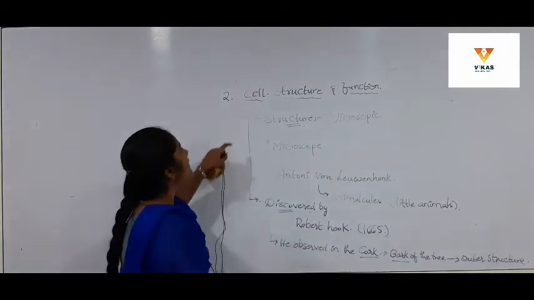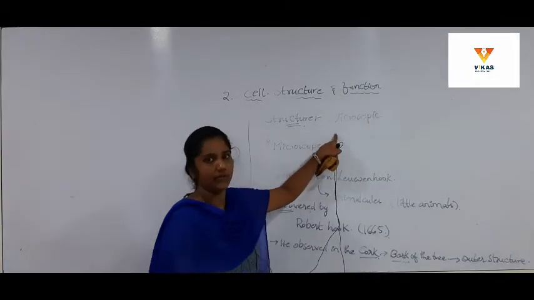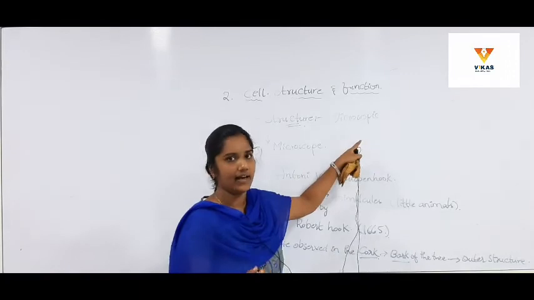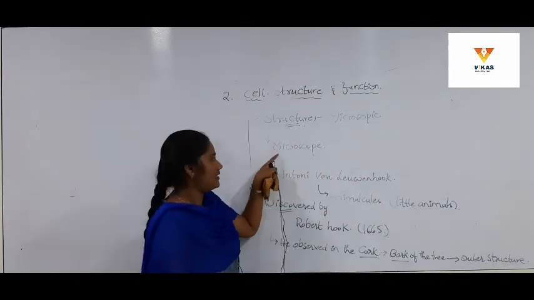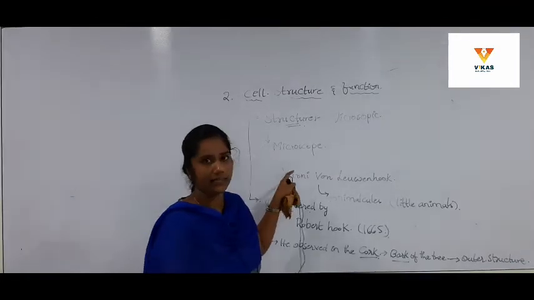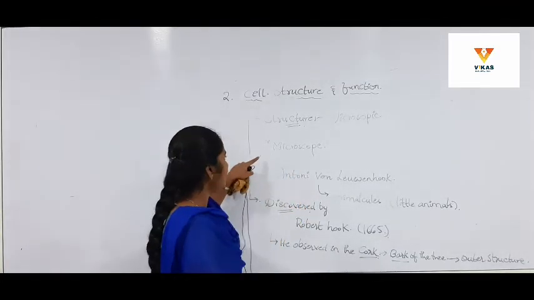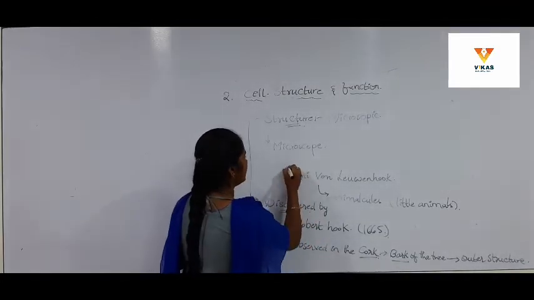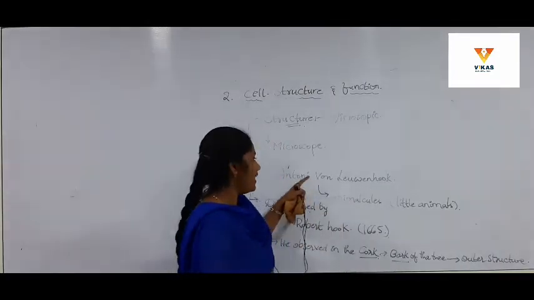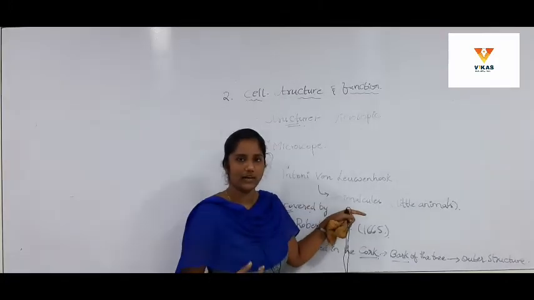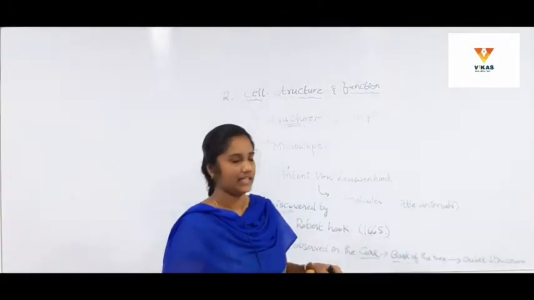Okay, cell structure is very minute, which we can't see with our naked eyes. So there is a need to use the microscope, which is a tool used to see minute structures, and this device was invented by Antony van Leeuwenhoek, and he observed some microscopic organisms in the pond water for the first time.